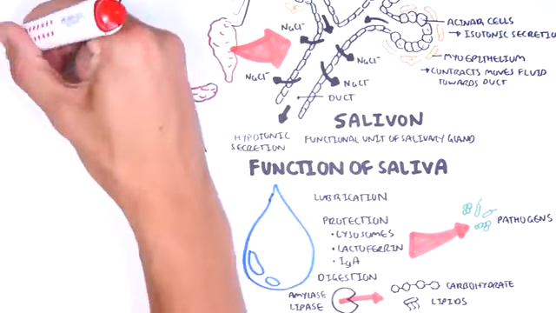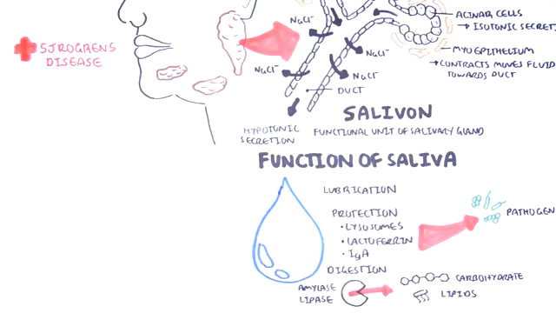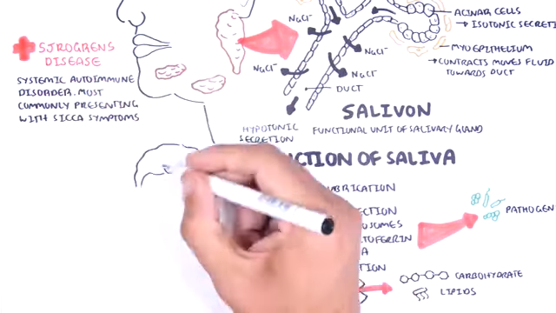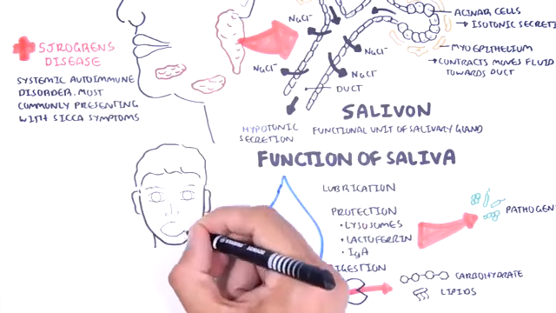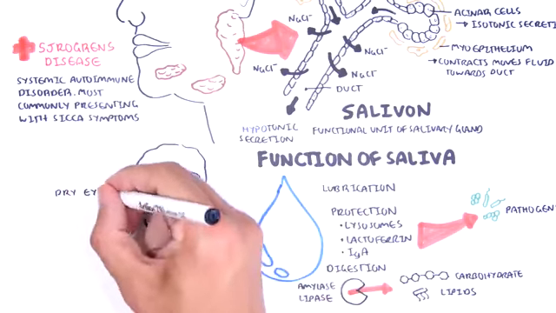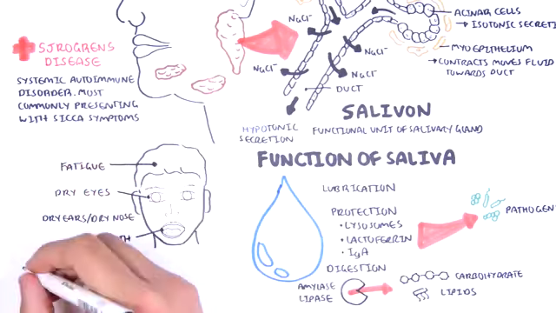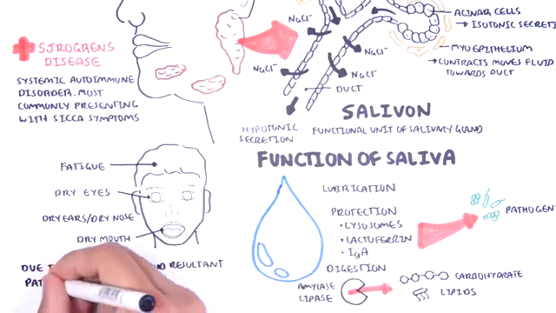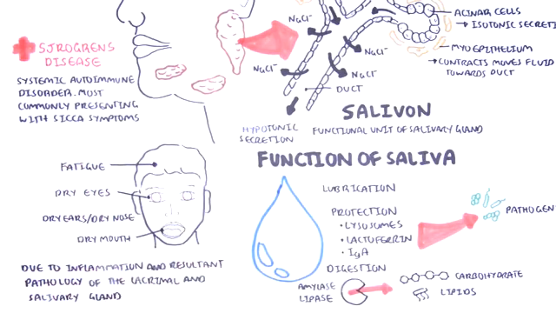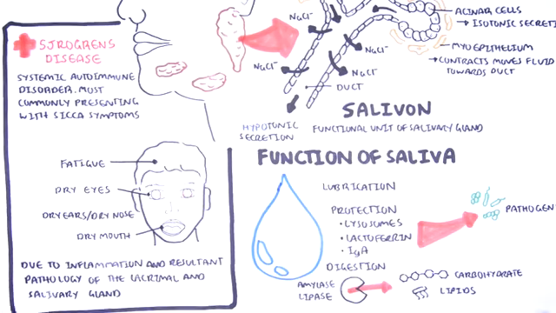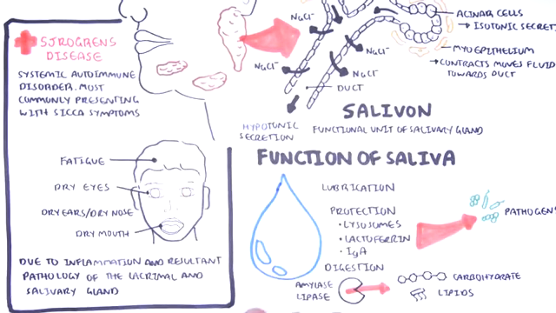Some clinical anatomy. Sjogren's disease is a systemic autoimmune disorder, most commonly presenting with sicca symptoms. Sicca refers to dryness, most often involving the eyes, mouth, ears, and even nose, all of which are due to inflammation and resultant pathology of the lacrimal and salivary glands. Sjogren's disease is a rheumatological disease and is associated with other rheumatological conditions, including rheumatoid arthritis.